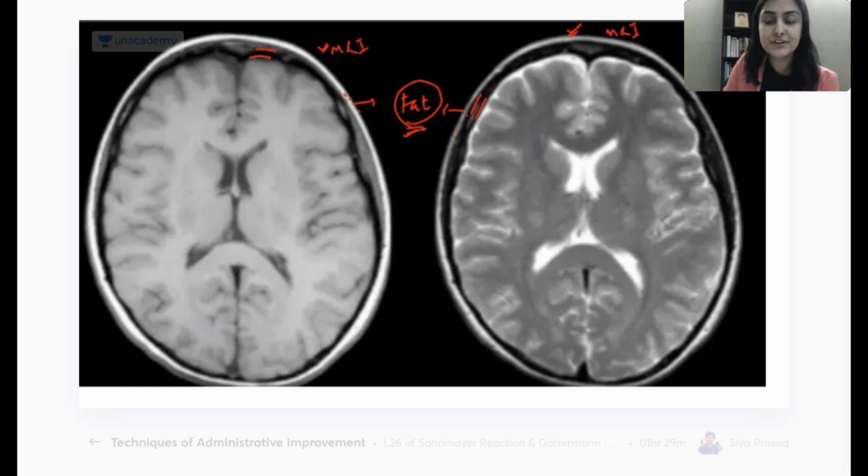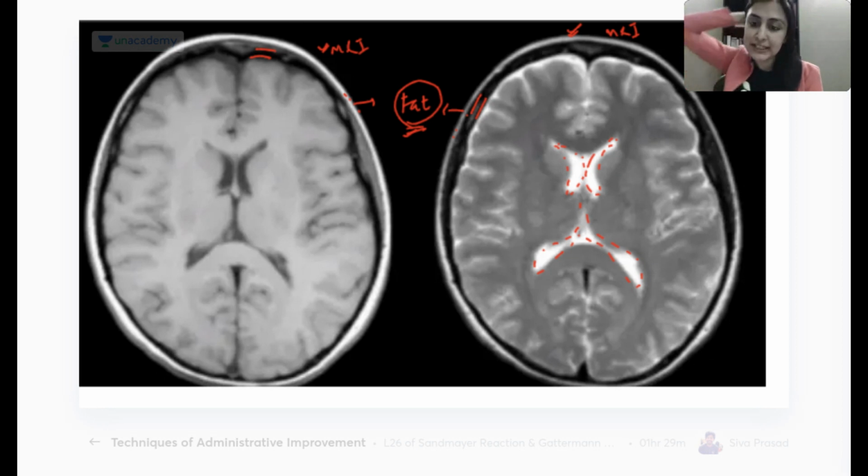Now, where does the difference start? The difference starts in the very, very center, if you see. Anybody from a preliminary knowledge can tell me, what are these white things that I'm seeing? What is this normal anatomical structure that I have outlined? Ventricles. These are the lateral ventricles that you have here. What are ventricles made up of? What do the ventricles have? They have CSF. Can I say CSF is water only? CSF is fluid, end of the day, whether it's CSF or whatever, it's water. So on an unrelated note, if I had to do one ultrasound for CSF, which is water, what is the color I would see?